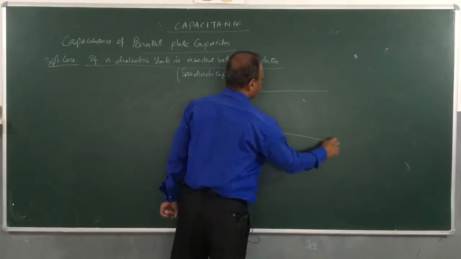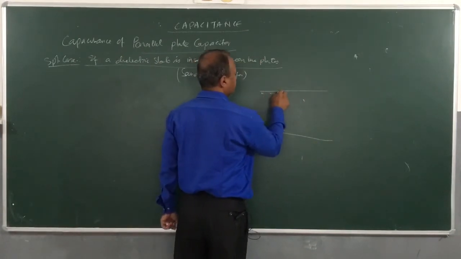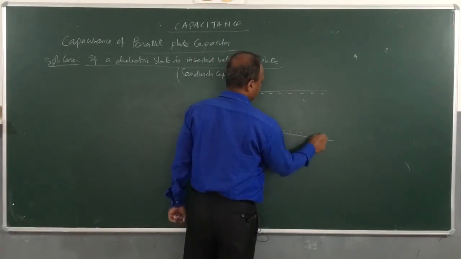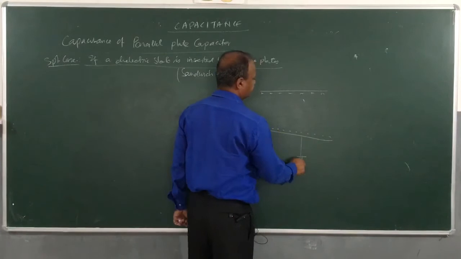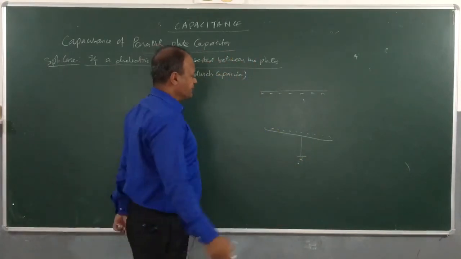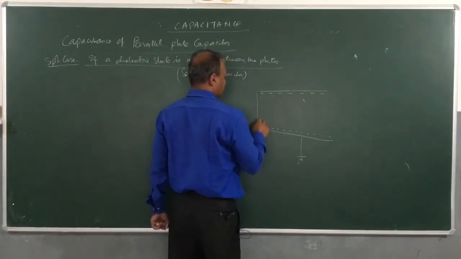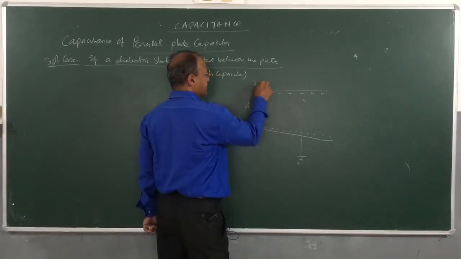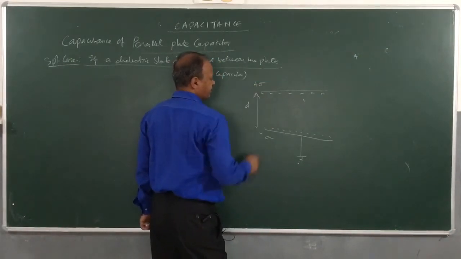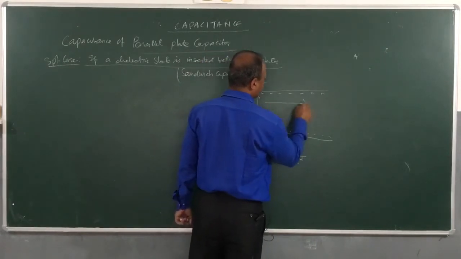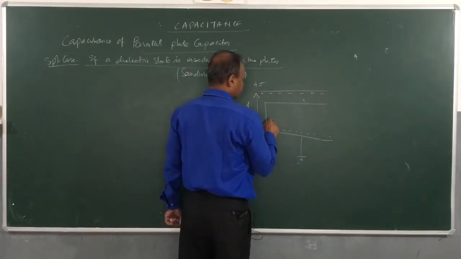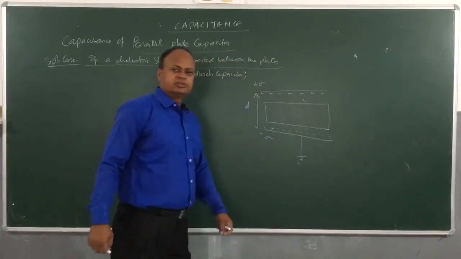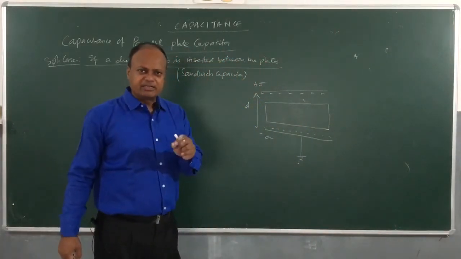Let's understand it. This is the positively charged plate, and this is the negatively charged plate. Same plates that we discussed earlier. Separation is D, and between the two plates, surface density of charges are plus sigma and minus sigma. And here I am inserting a dielectric slab partially. The dielectric slab has been inserted partially.